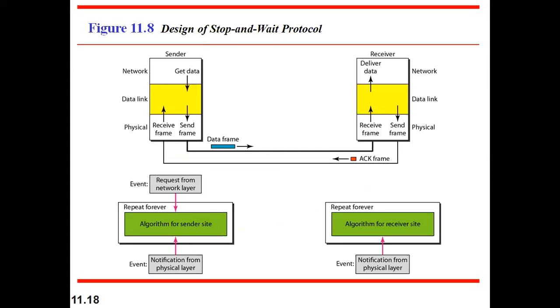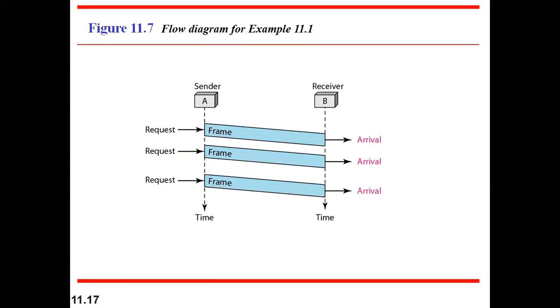Is it clear, my students? Yes, sir. There are two protocols we have studied. One is simplest, that is one-way communication, and the other is stop and wait, that is two-way communication. And apart from this, we have seen framing also today. If you have any doubts or clarifications with respect to this, you can ask me. Otherwise, we will stop, and in the next class, we will see the noisy channels.